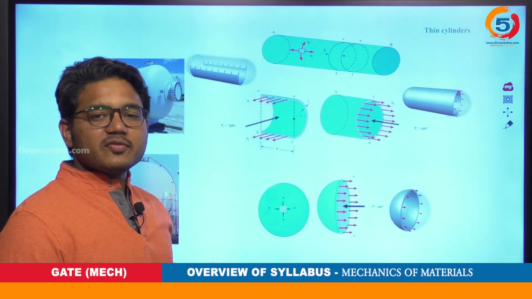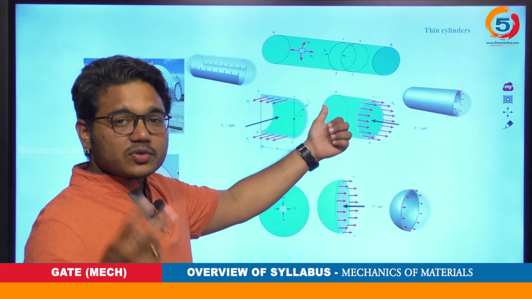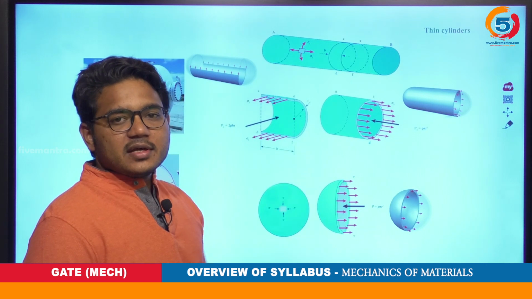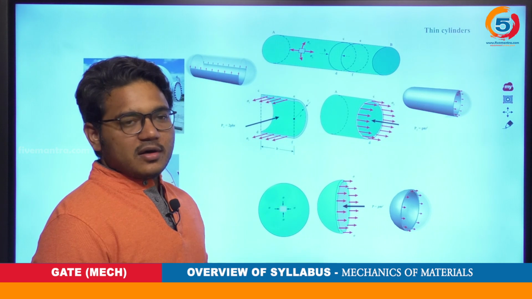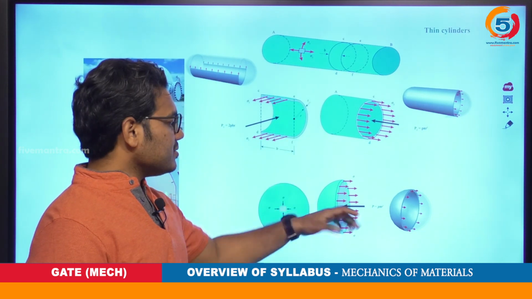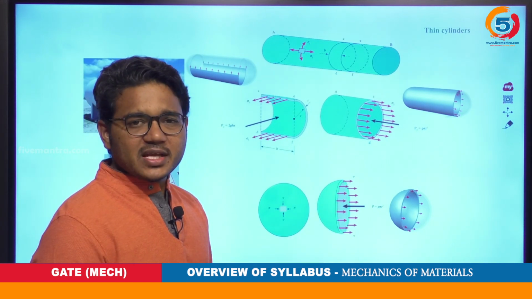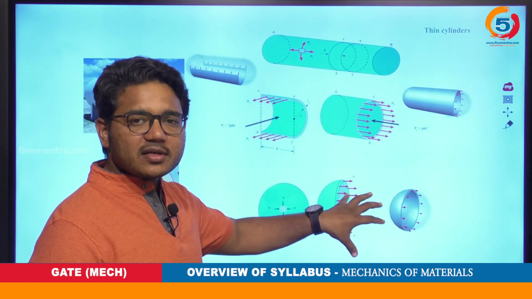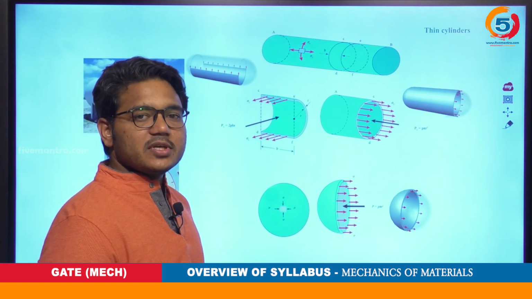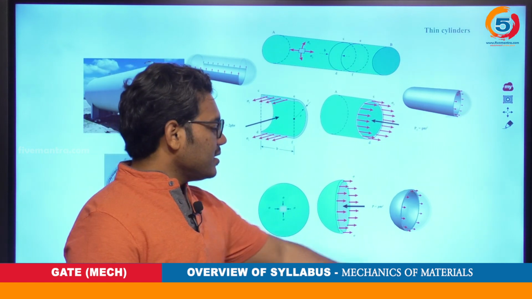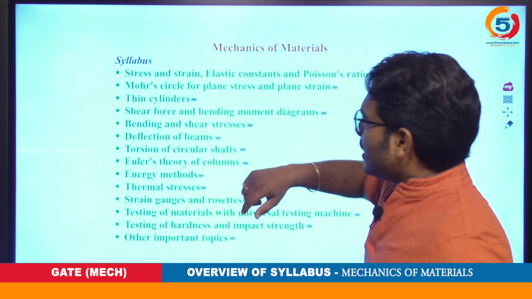The stresses could be of various kinds. Like in a cylinder, we could see a hoop stress. Two types of stresses we can see: hoop stress, also called circumferential stress, and longitudinal stress. These two stresses we will see in this, but in the spherical one you always see one dimension, the radial direction, and the only major stress generated here is hoop stress. So all these things we will try to understand in our discussion according to that video.